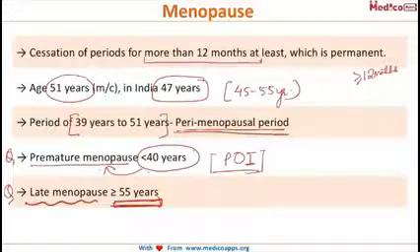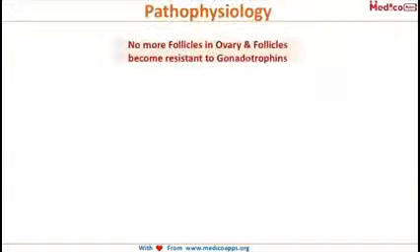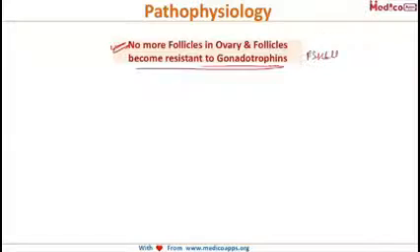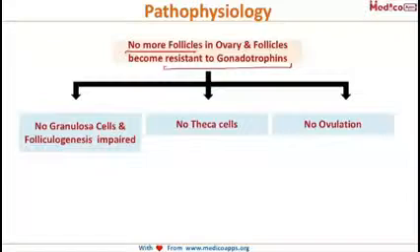Now coming to the basic pathophysiology of this menopause, we know in menopause, the eggs will decrease. The number of eggs in the ovary decreases. So there will be no more follicles in the ovary, and the follicles which are left out, even they become resistant to the gonadotrophins. They become resistant to the action of FSH and LH. And as a result of this, what will happen? No follicles in the ovary, so no granulosa cells. And the follicles which are left out, they are resistant to gonadotrophins, so the follicles will not grow. They will not grow because they are resistant to the action of follicle stimulating hormone. So folliculogenesis will be impaired.